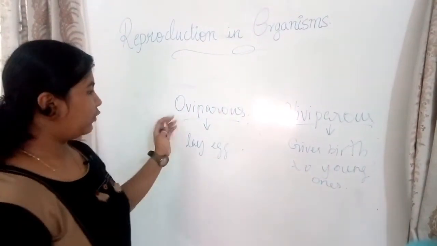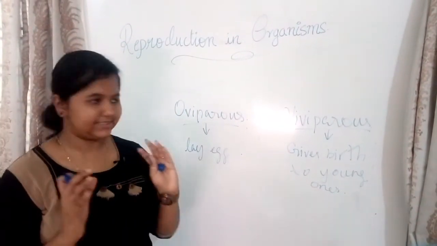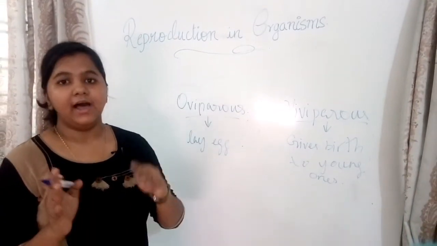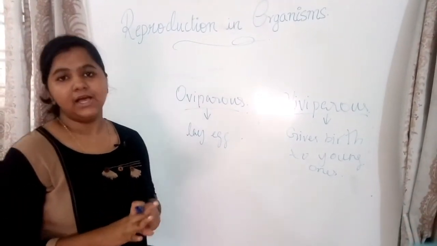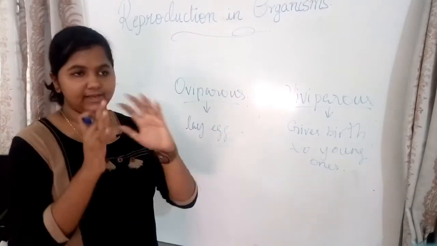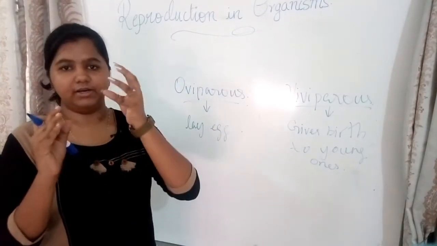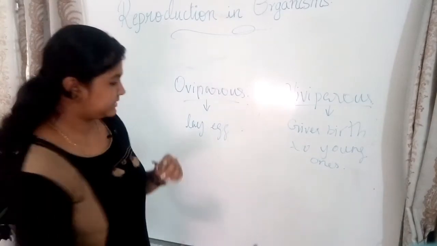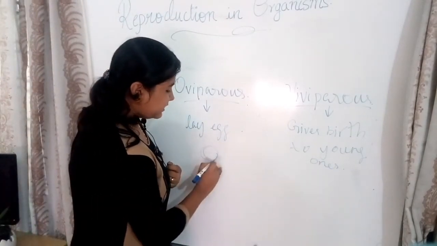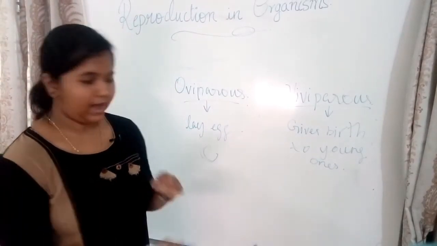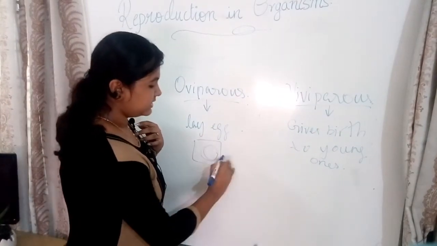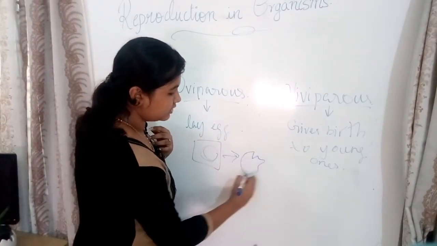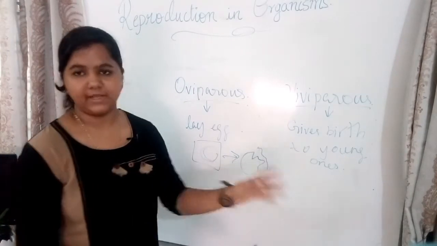So to talk about oviparous, they have a hard calcareous layer outside, and this hard calcareous layered egg, or the embryo, is kept for incubation. After incubation, this will hatch and the offspring comes out.